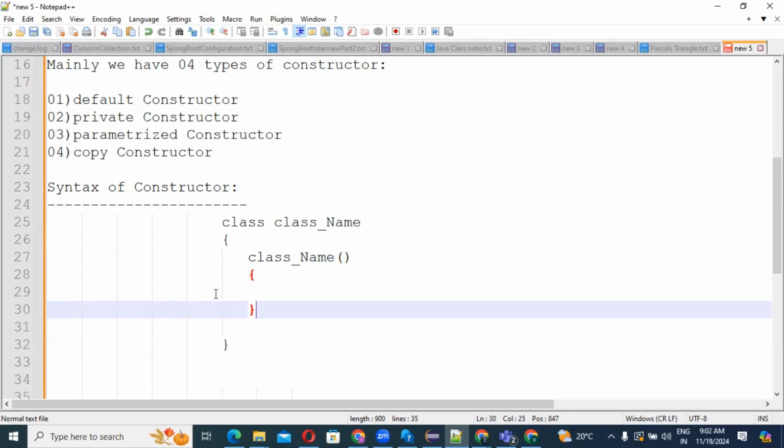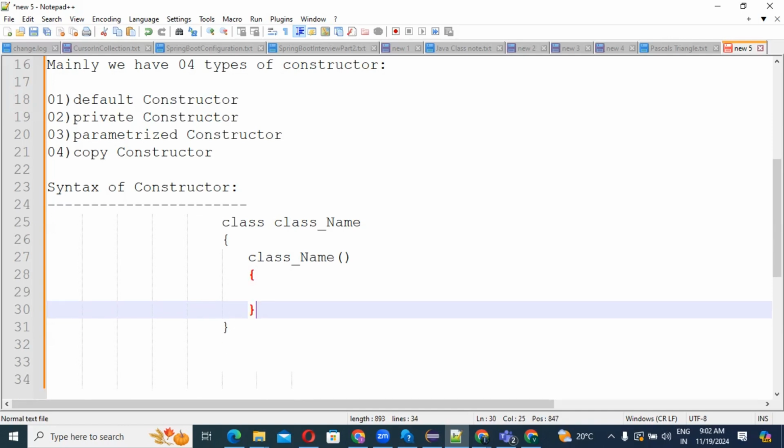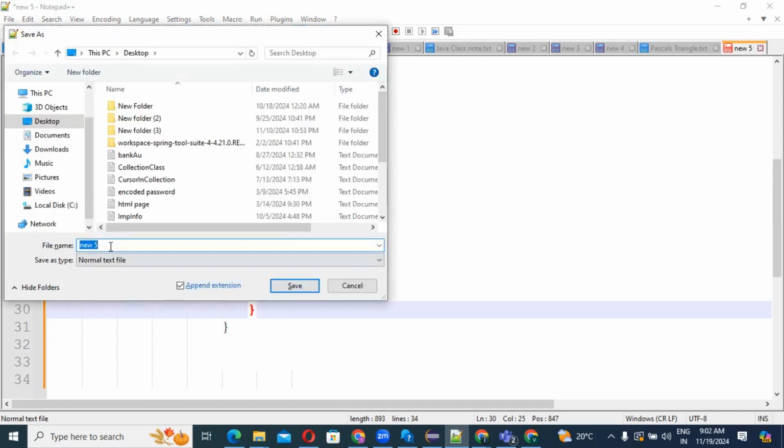Understand what I'm explaining? It's very simple. If you understand this, you will be more confident about the constructor concept. The name is the same as the class name, first thing completed. This is a special type of method, not a normal method. That is the syntax of our constructor. You should know this.